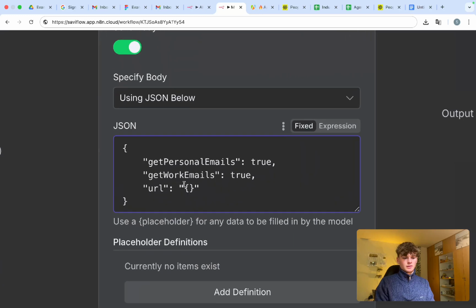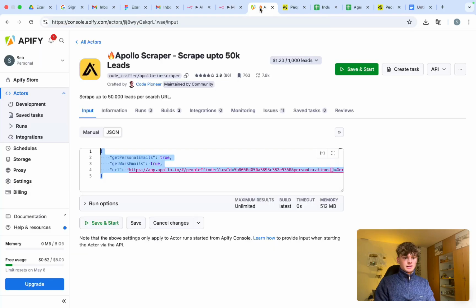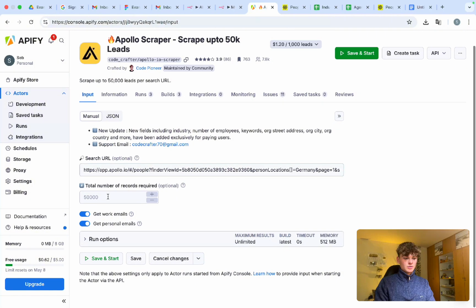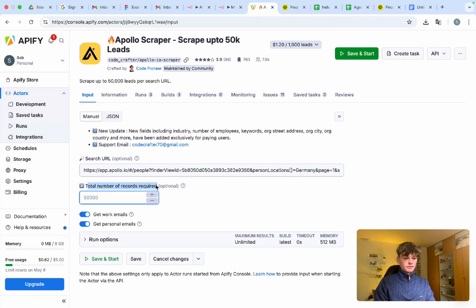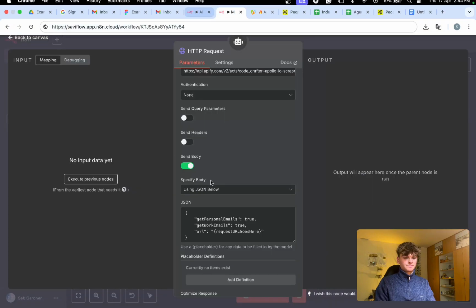So then we're going to go, request URL goes here. One thing I noticed isn't there is the limit on leads that we want. So I'm going to go back here, and in total number of records required, I'm just going to set that to 500 for now. Head back to the JSON and I might copy this entire thing over.